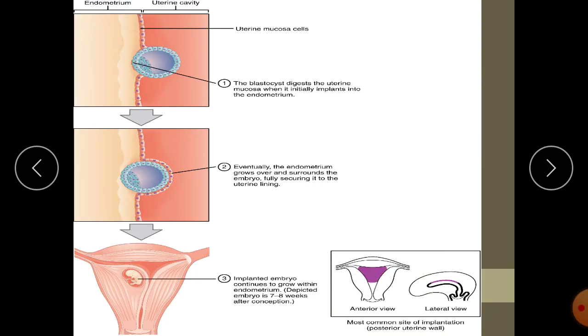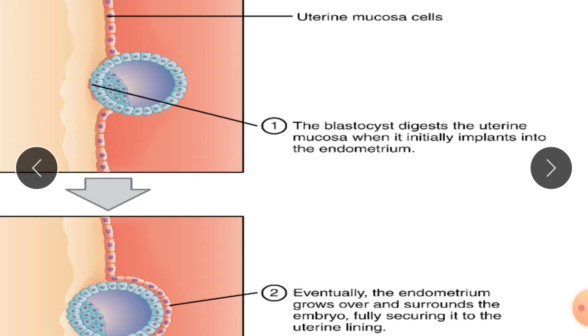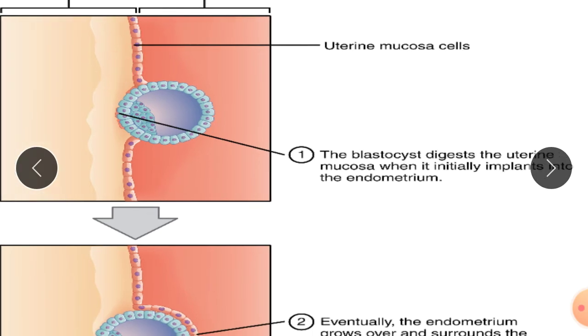So look here, this is the blastocyst. Now the blastocyst is attached to the uterine wall. Where is it attached? Where the inner cell mass is present, attached to the trophoblast. That trophoblast comes in contact with the uterus.